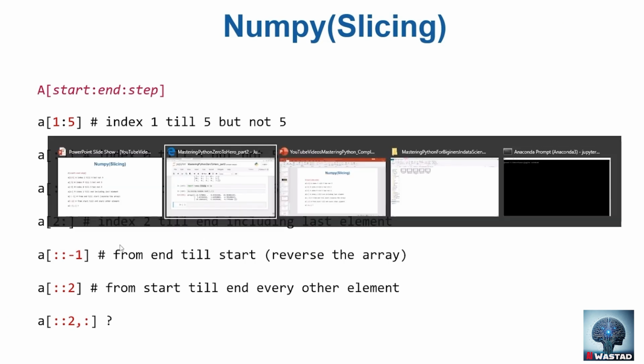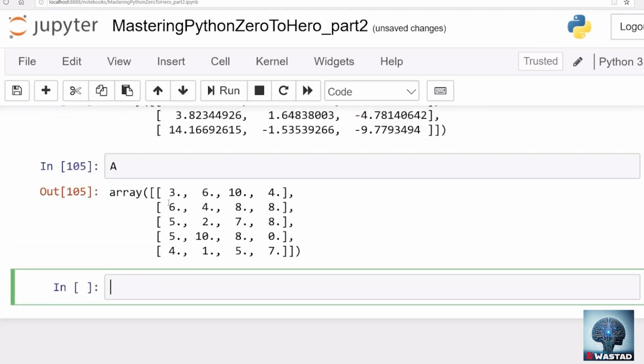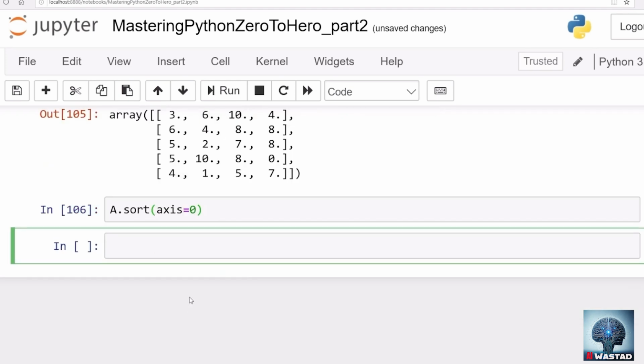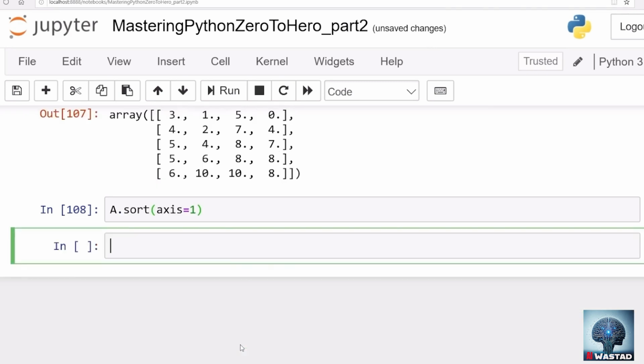One more thing, just one last thing. Let's say this is our A, and we want to sort A with respect to the columns. We want each column to be sorted individually. What we can do is call the sort function and pass axis equals 0. Axis equals 0 means sort all the columns individually, and if you see, the result is that every column is sorted individually. If we want to sort every row individually, we say sort with axis equals 1, and every row will be sorted individually.